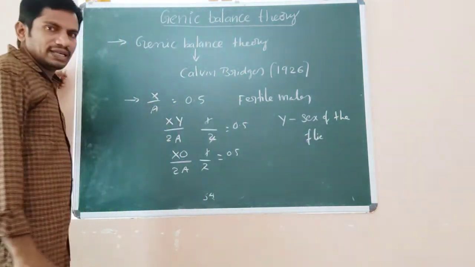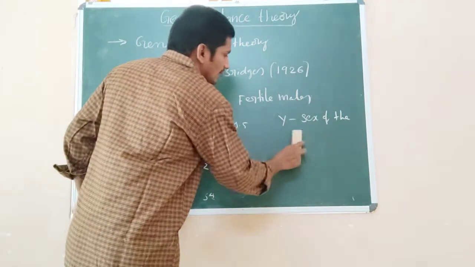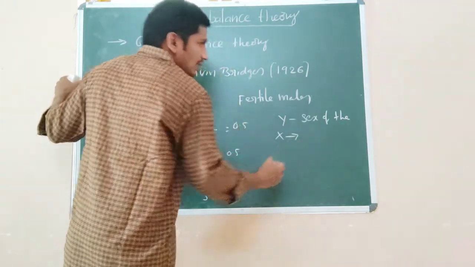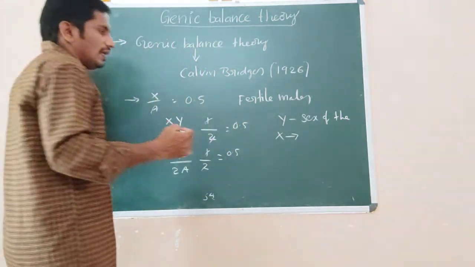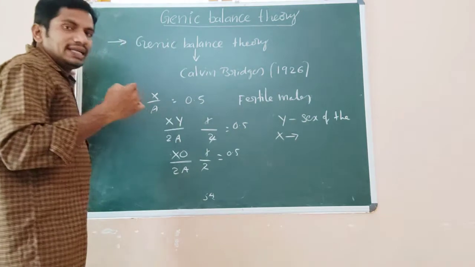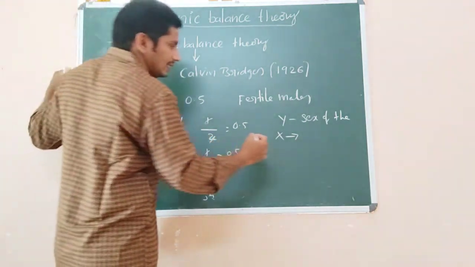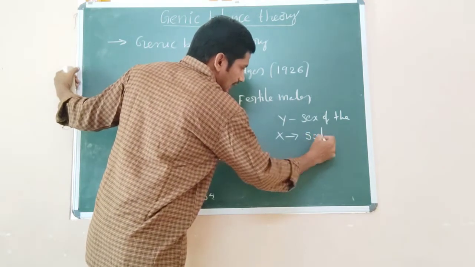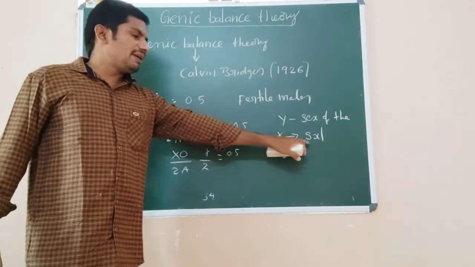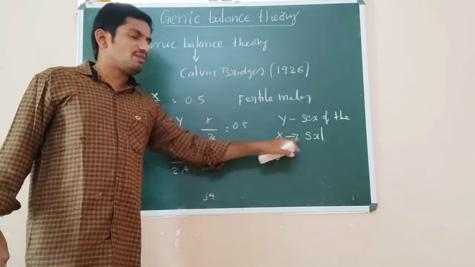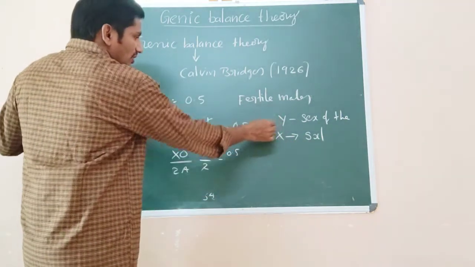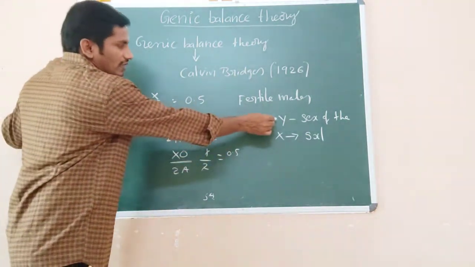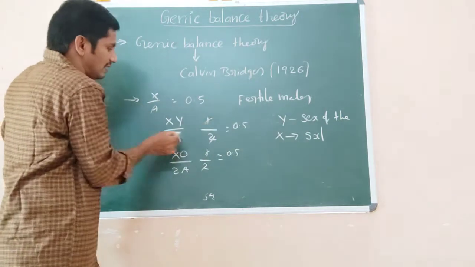The X chromosome carries a special RNA binding protein, that is SXL.